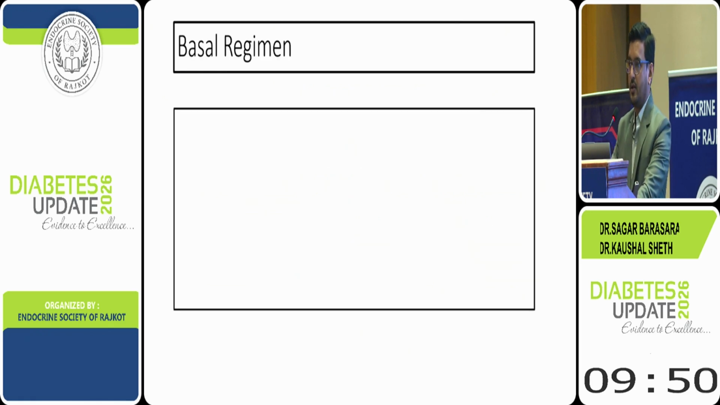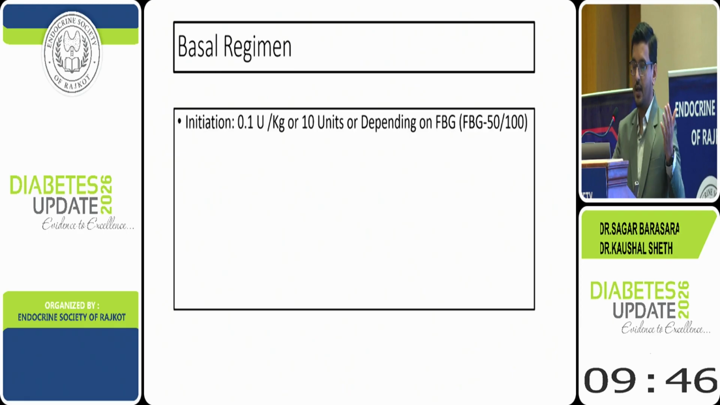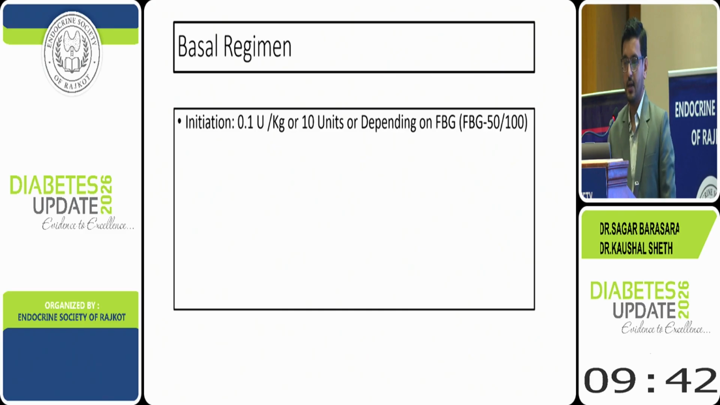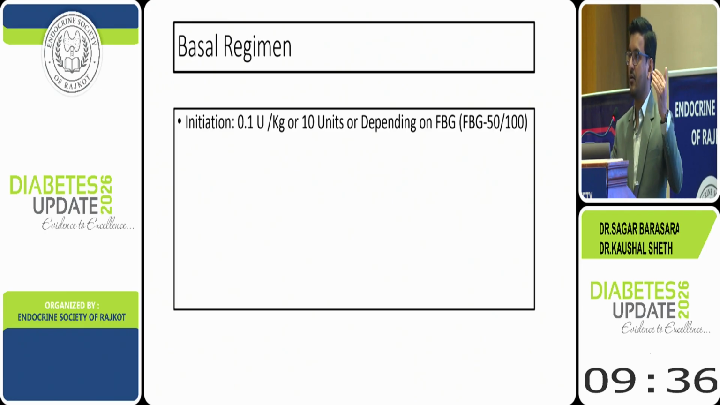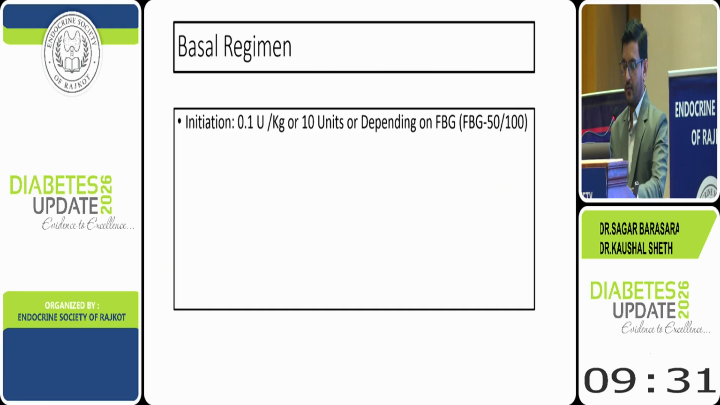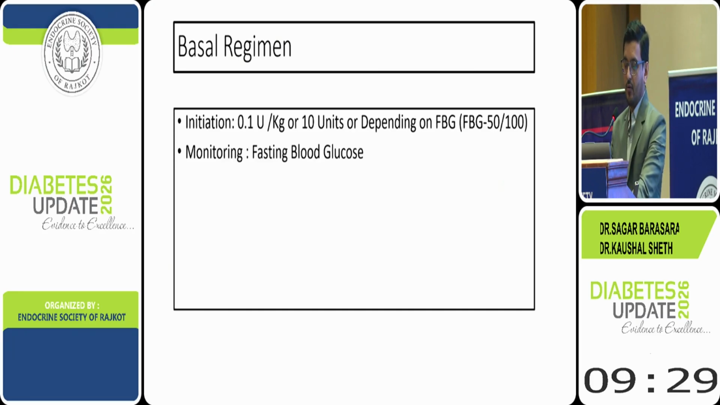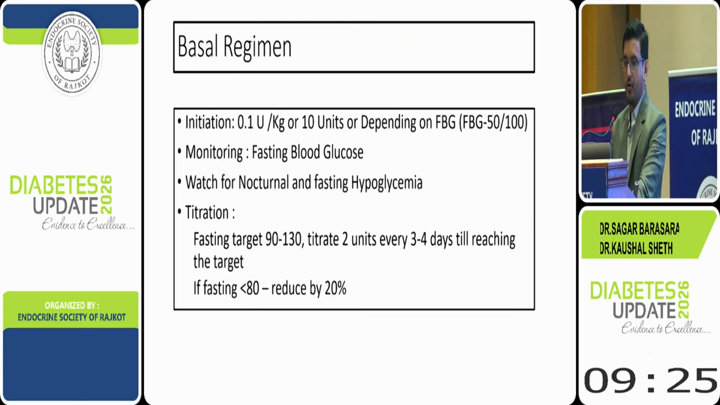But because of cost constraints, she was started on glargine 12 units, which was then increased gradually. So, how do we initiate? Initiation is 0.1 unit per kg, or 10 units, or sometimes depending on the fasting sugar. If fasting is 300 or 350, then 10 units will not work. In such patients, we can directly start from 14 or 16 units. We have to monitor fasting glucose every third day and increase the dose by 2 to 4 units. And we need to see that there is no hypoglycemia, especially at night.